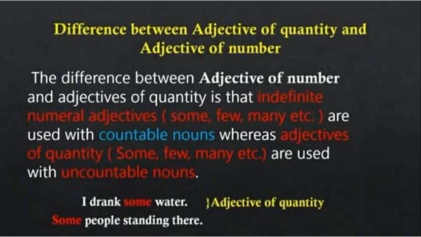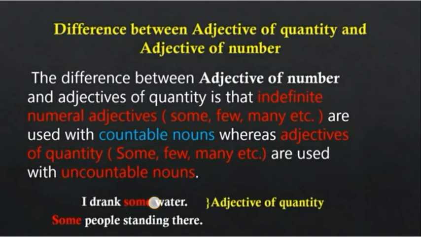Now we'll understand with examples and definition what is the difference between adjective of quantity and adjective of number. The difference between adjective of number and adjective of quantity is that indefinite numeral adjectives such as some, few, many, etc. are used with countable nouns, whereas adjectives of quantity some, few, many, etc. are used with uncountable nouns.